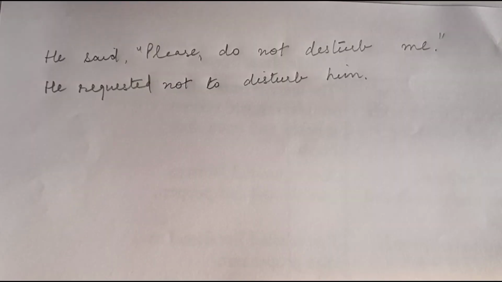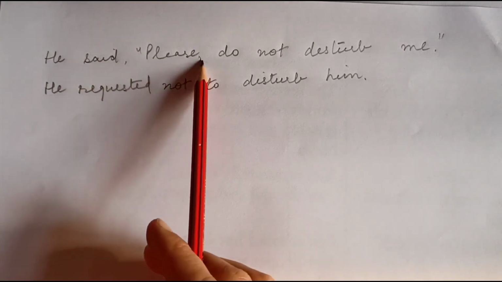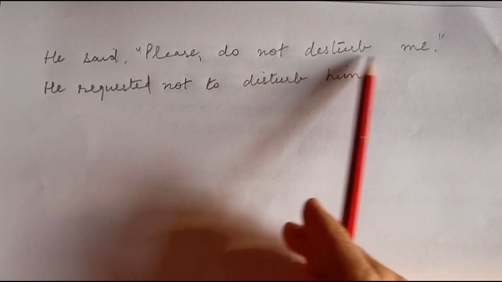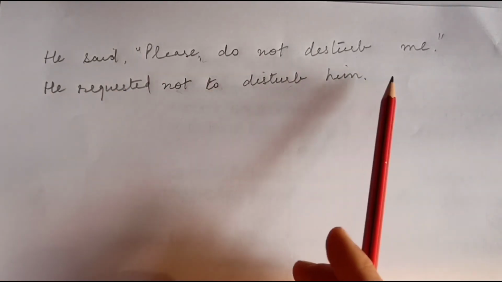I want you to take a look at negative and imperative sentences also, where I had said that you have to use to, and it should be put after not. So see the case here. He said, please do not disturb me. He requested not to disturb him.